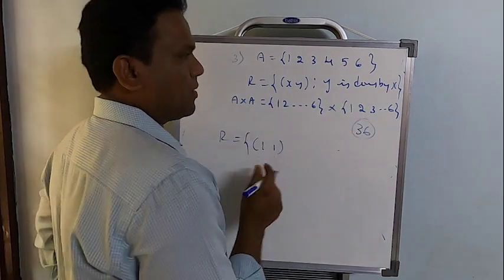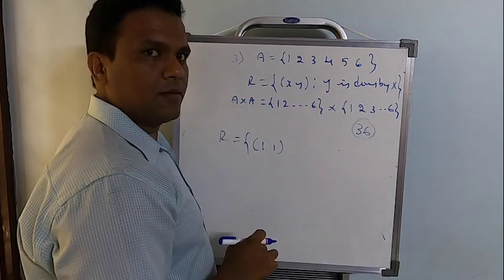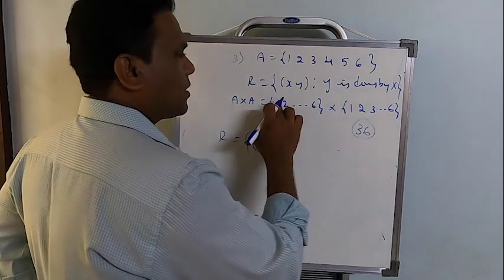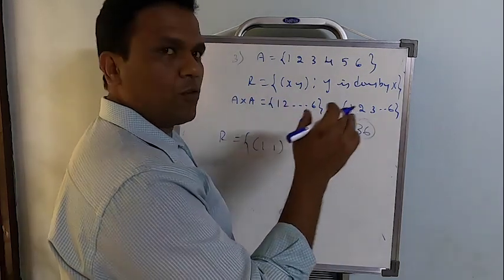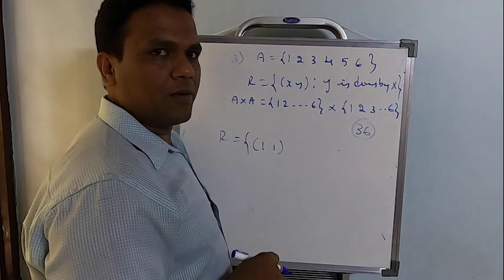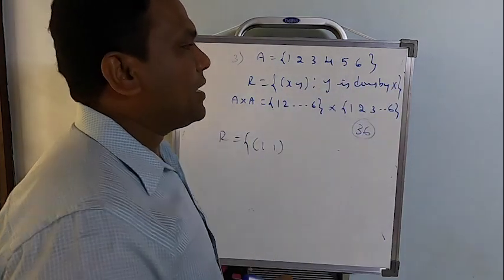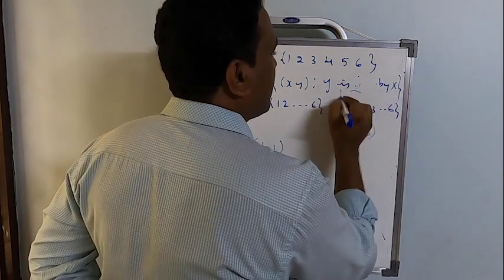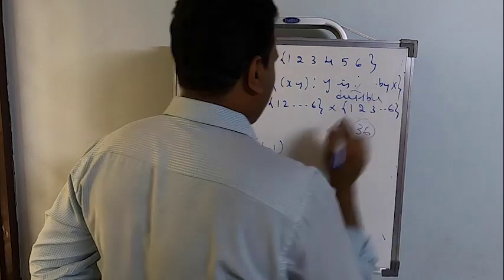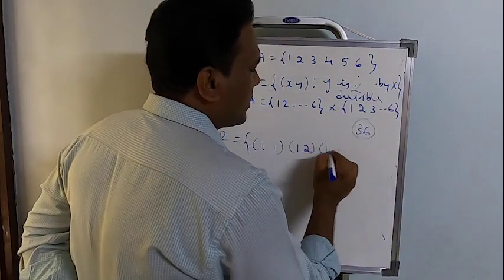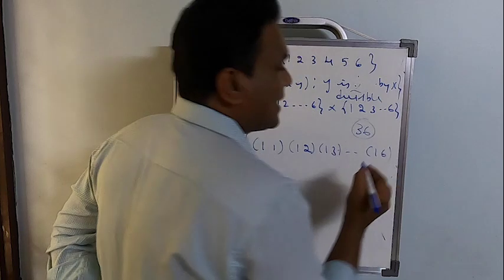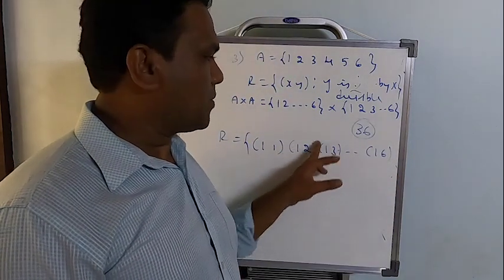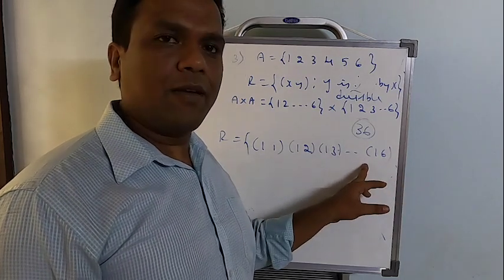It's possible. Does 2 divide 1? No, 2 does not divide 1. 1 divides 2, but 2 does not divide 1. So 1 comma 2 is not possible... Sorry, let me make it clear. 1 comma 2, 1 comma 3: the second element should be divisible by the first element. Correct, right? 2 is divisible by 1, 3 is divisible by 1, similarly 6 is divisible by 1.